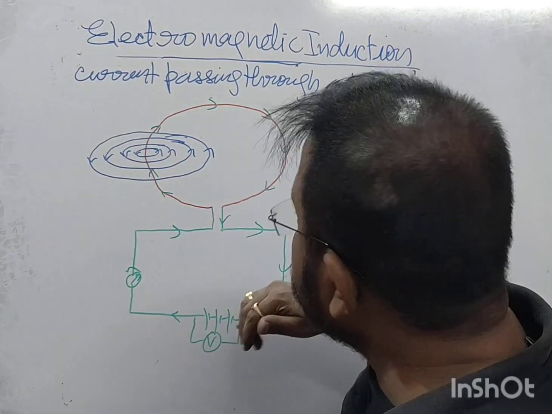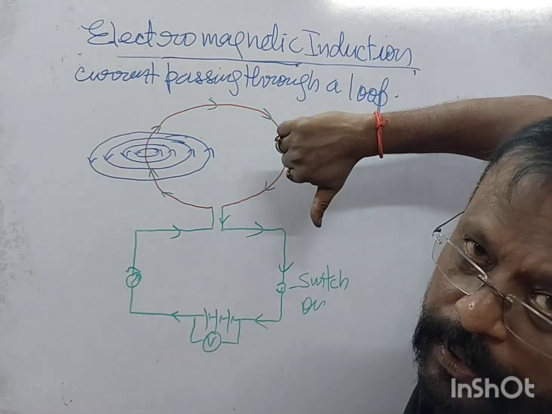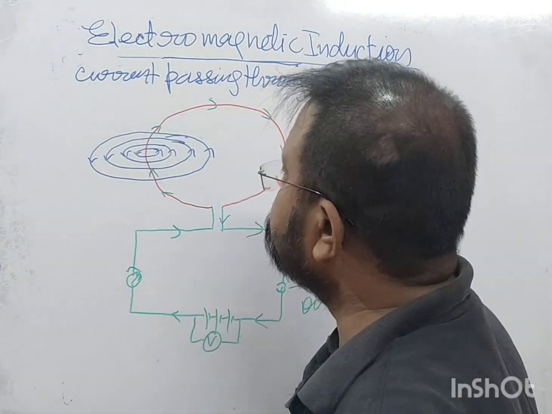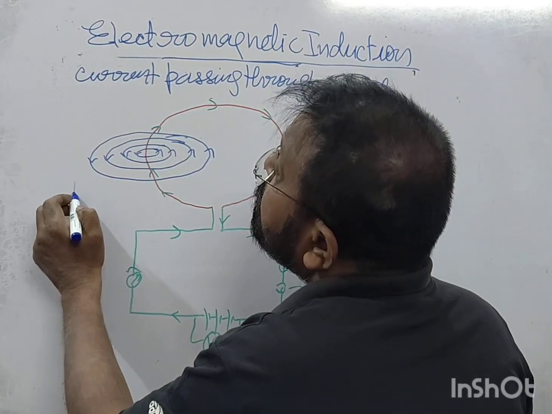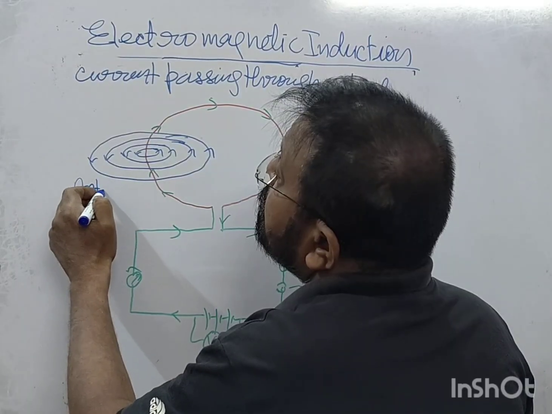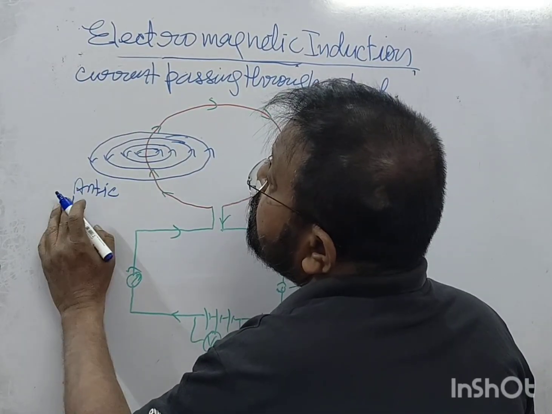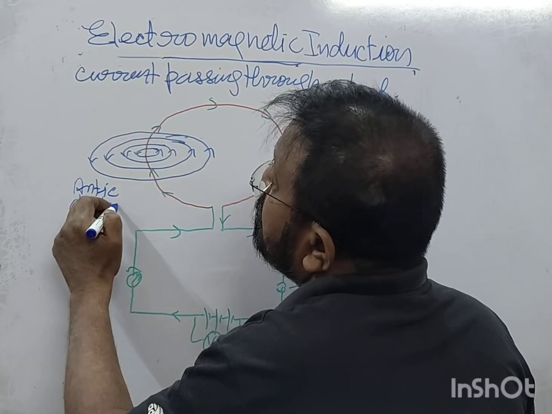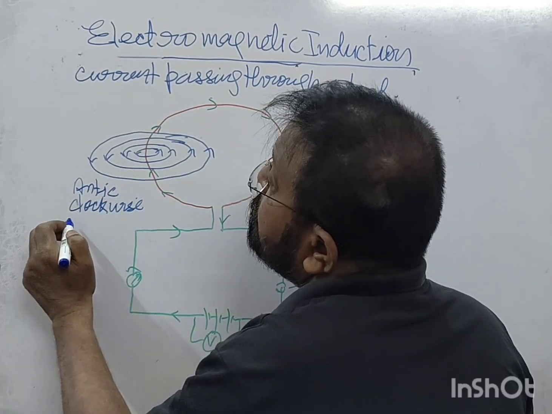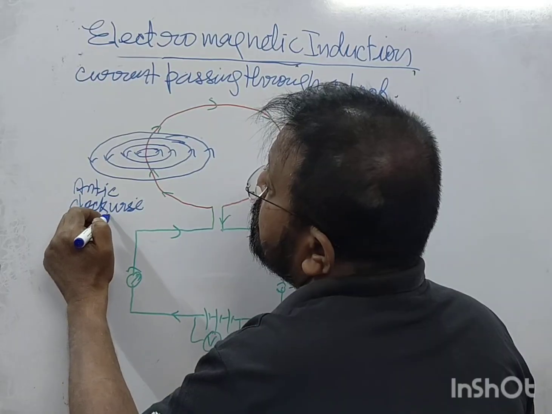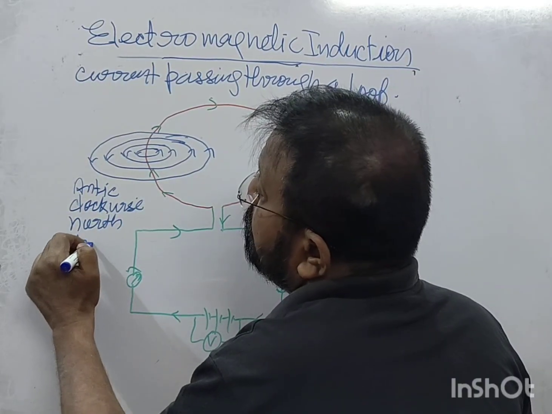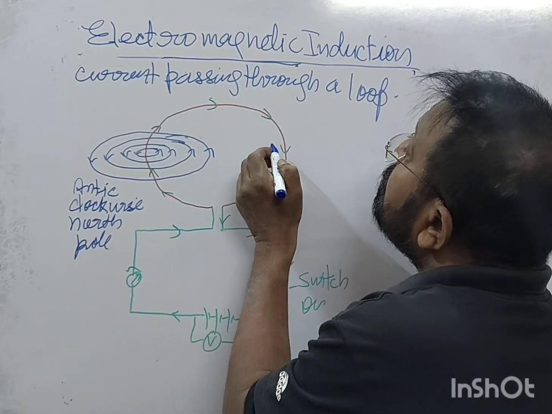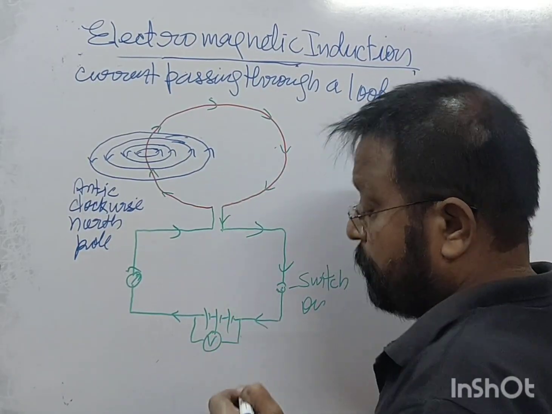When it reaches on this side, it is in downward direction, it is anti-clockwise, so north pole. And when you are moving here, so it is pole.